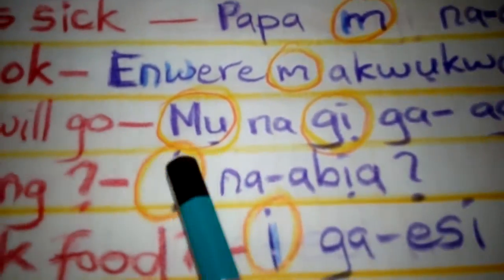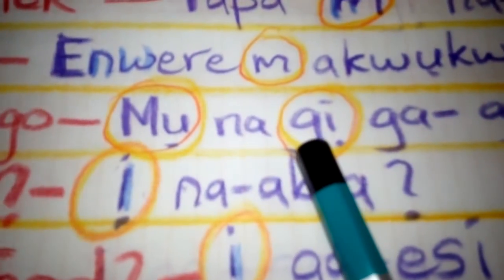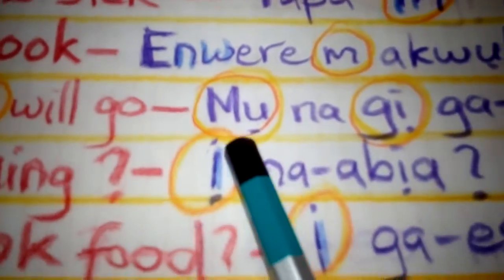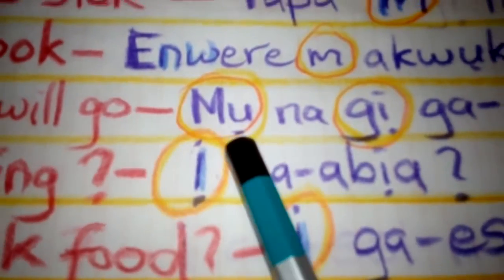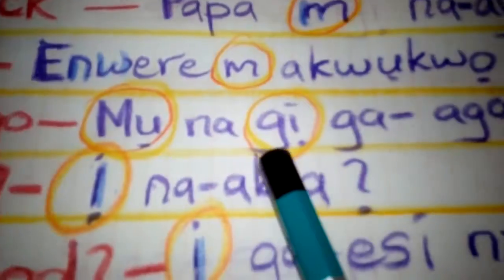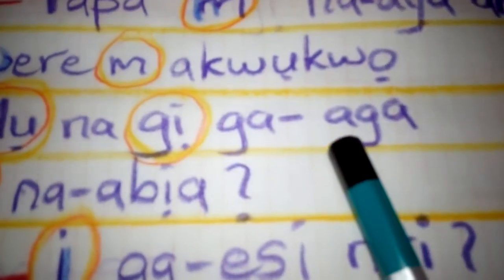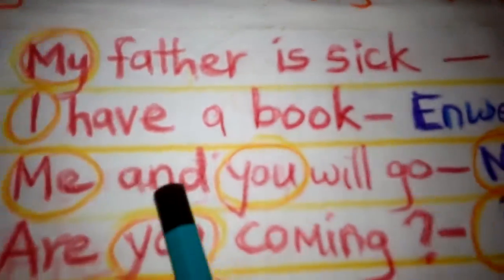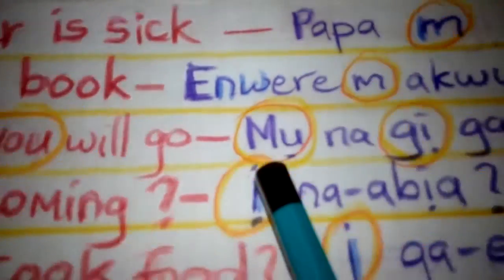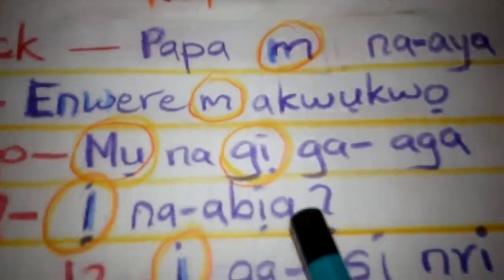Okay, so I forgot to put in this thing. Mụ is a singular pronoun. Mụ is one person. Gị is one person. Okay. Mụ na gị ga-aga. Me and you will go. Me and you will go to school. Mụ na gị ga-aga akwụkwọ. Like that, okay?